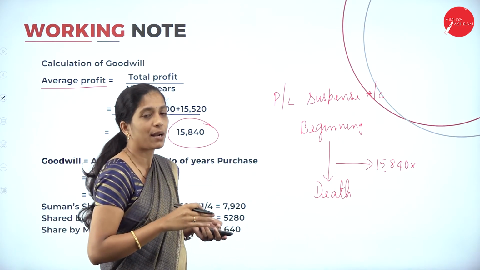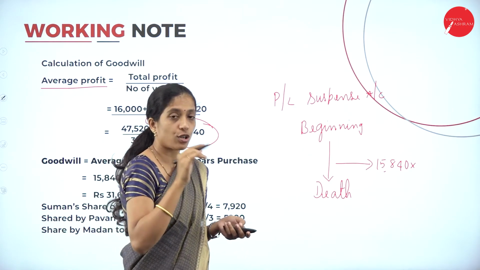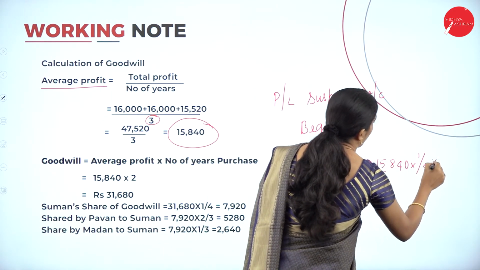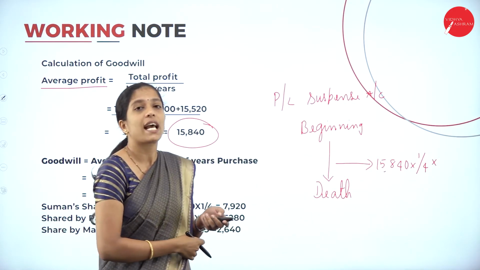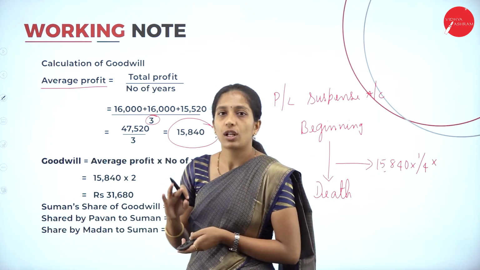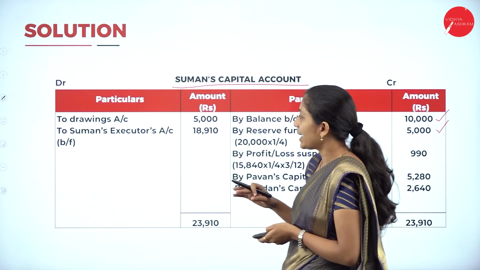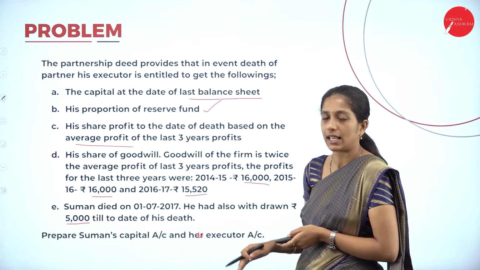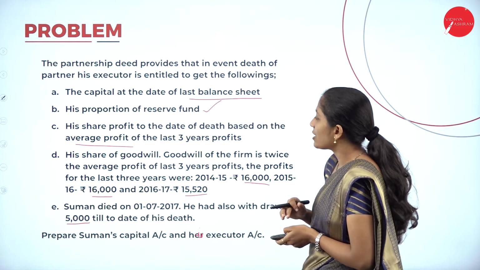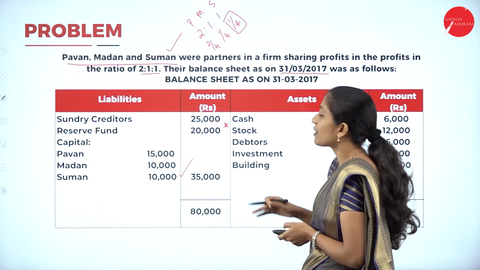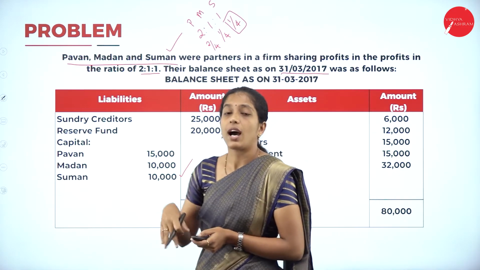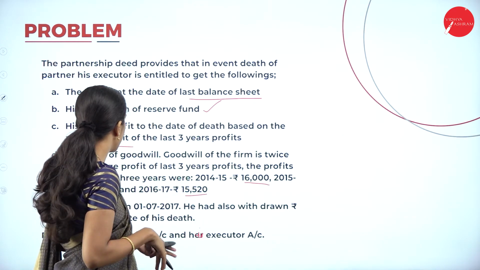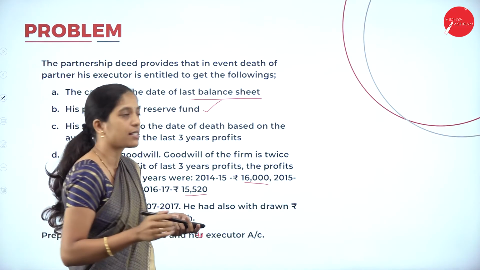It is 1 divided by 4, since the ratio is 2:1:1. So Suman's share is 1 divided by 4, into, for how many months he was there in the business? He was not there for the whole year, right? So when did he die? Suman died on 1/7/2017, right? They have given the balance sheet date as 31/3/2017. So our financial year begins from 1/4/2017 and he died on 1/7/2017.